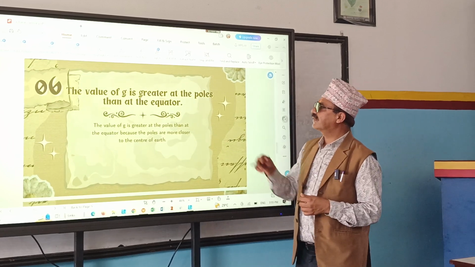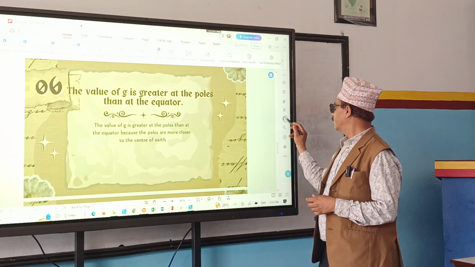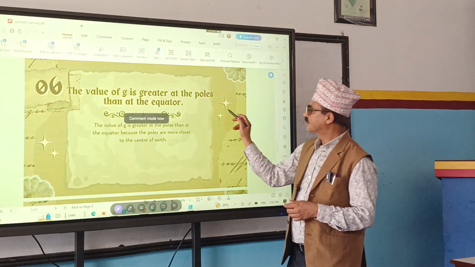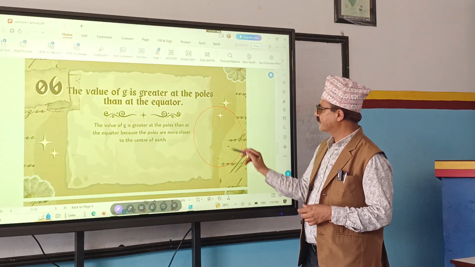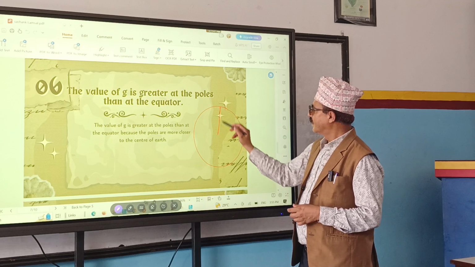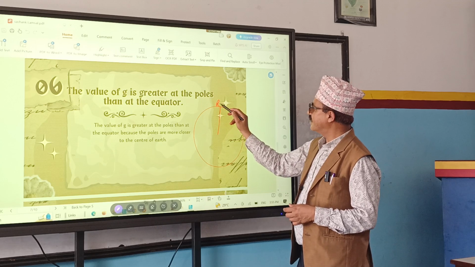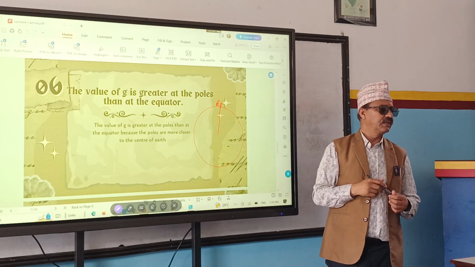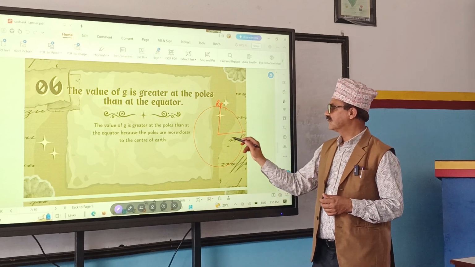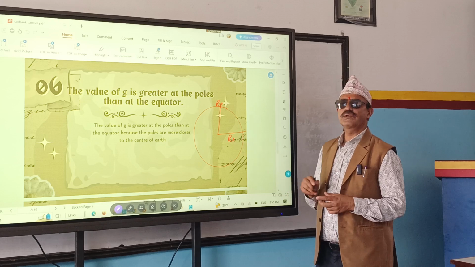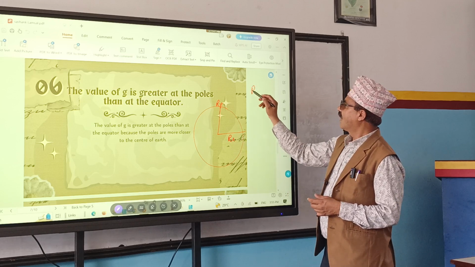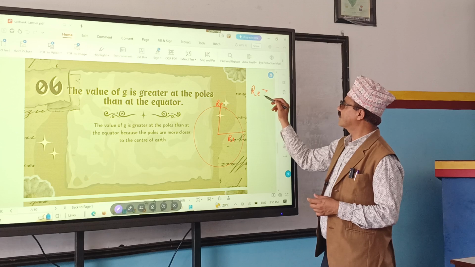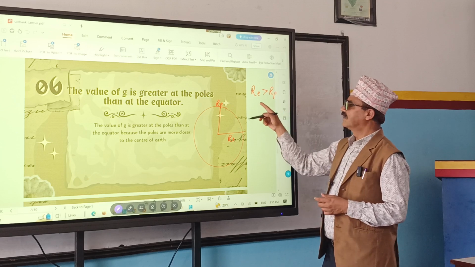The value of g is greater at the poles than at the equator. We discussed this one yesterday also. Suppose this is Earth, and if I write here Rp, what do I mean by Rp? It means polar radius. And what is this? Re means equatorial radius. Re is greater than Rp.